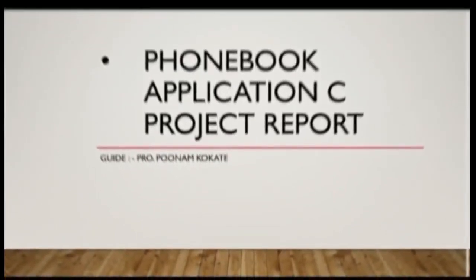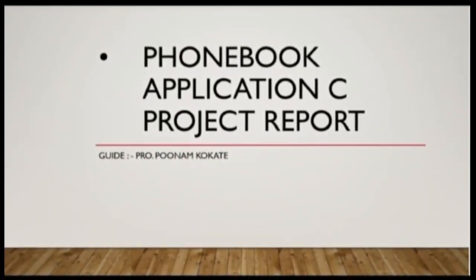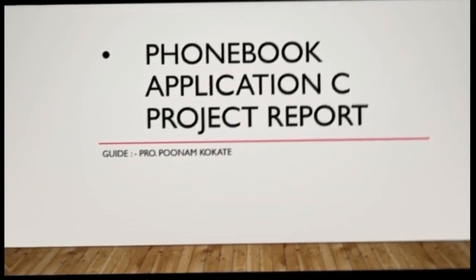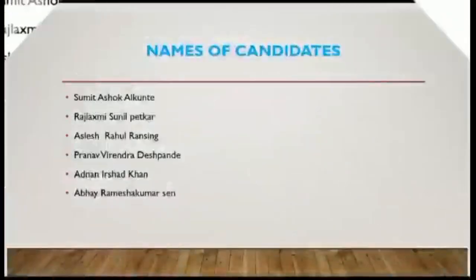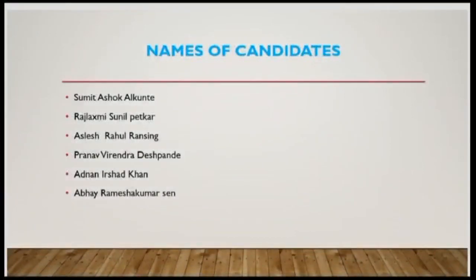Hello, my name is Sumit Ashok Alkunde from I Division, and this is our group's phone book application C project report, and our guide name is Professor Poonam Pokati. The names of candidates in our group are Sumit Ashok Alkunde, Rajalakshmi Sunil Petkar, Ashlesh Rahul Ransingh, Pranav Virendra Deshpande, Adnan Irshad Khan, and Abhay Ramesh Kumar Sen.